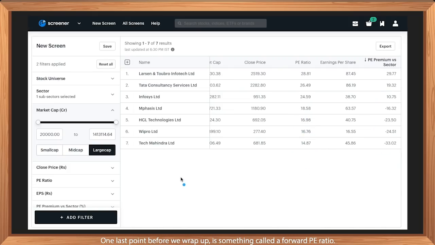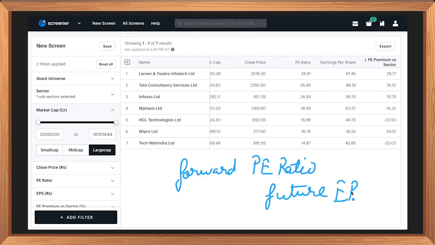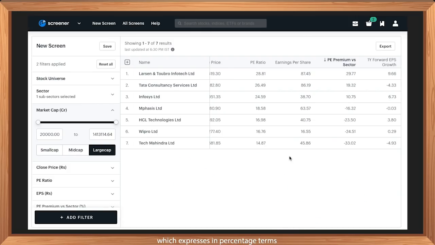One last point before we wrap up is something called a forward PE ratio. This is calculated by taking forward EPS or the expected level of EPS in the future, which expresses in percentage terms where the analysts expect the EPS to be in the next financial year.